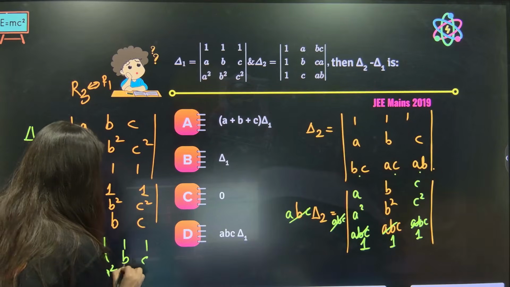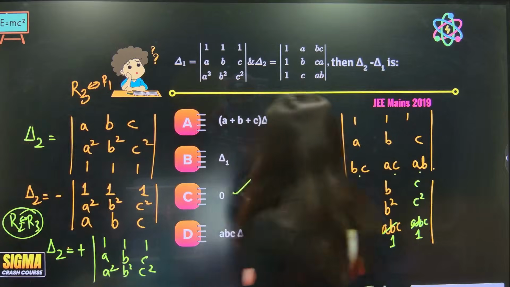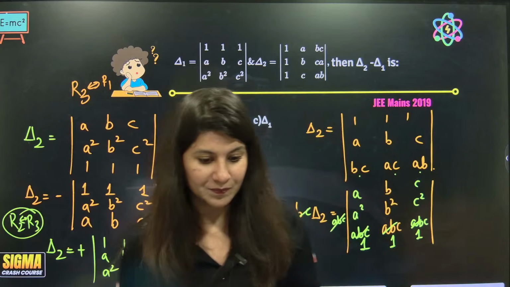Can you see how beautifully del 2 and del 1 were eventually equal? Option C is absolutely right. Have a look. Let me know. This is a very interesting question.